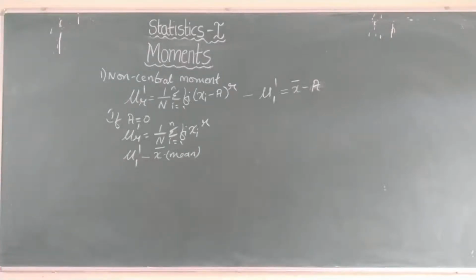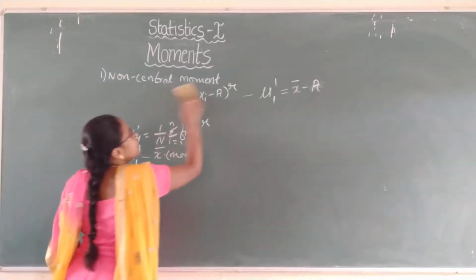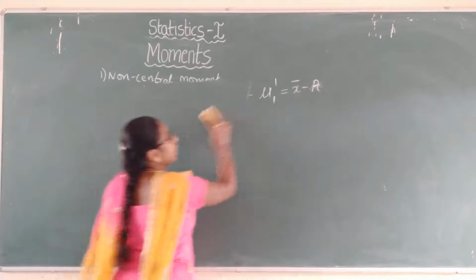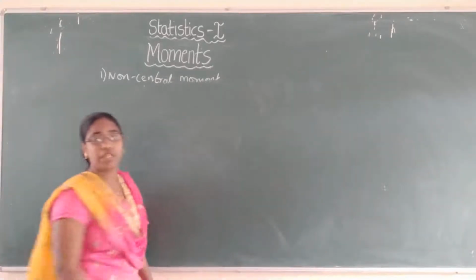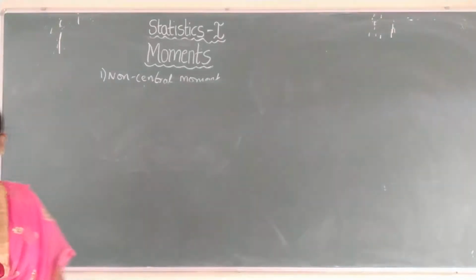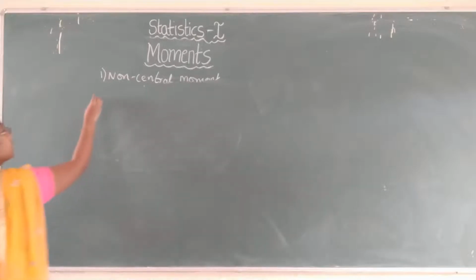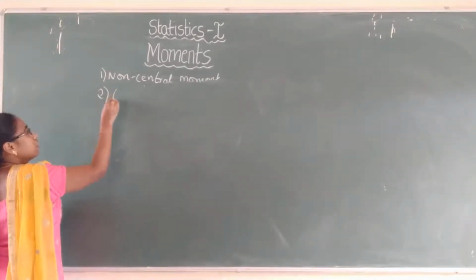Now, under the central moments, what is a central moment? If you are taking the deviations about the arithmetic mean, which is denoted with x bar.